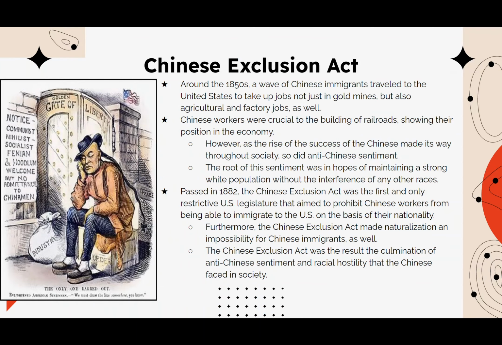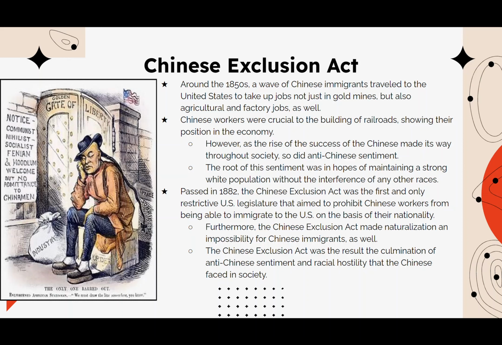Now, the Chinese Exclusion Act. Around the 1850s, a wave of Chinese immigrants traveled to the United States to take up jobs not just in gold mines, but also agriculture and factory jobs as well. Chinese workers were crucial to the building of railroads, showing their position in the economy. However, as the rise of the success of the Chinese made its way throughout society, so did anti-Chinese sentiment.